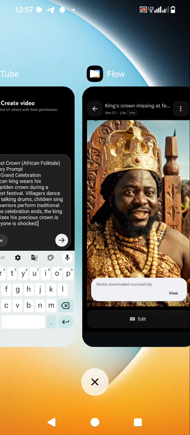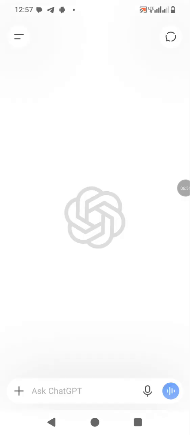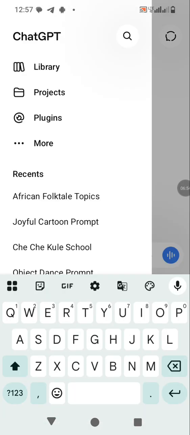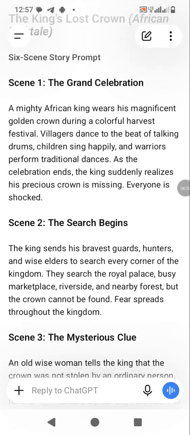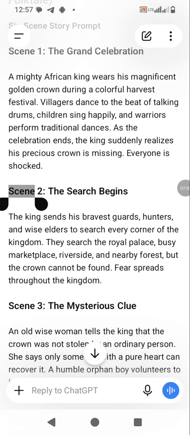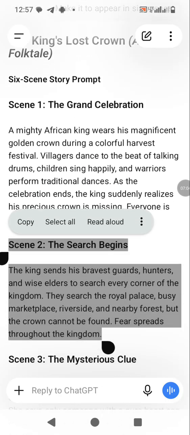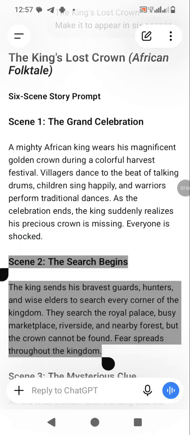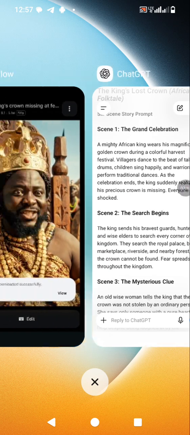Let's download. It has downloaded successfully. So we'll go back to ChatGPT and copy the second prompt. Don't forget, our title is The King's Lost Crown. We'll come over to Flow AI again.